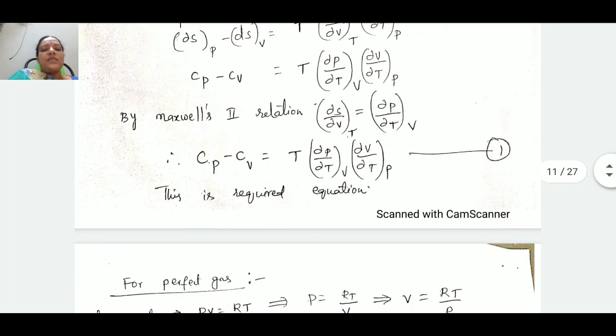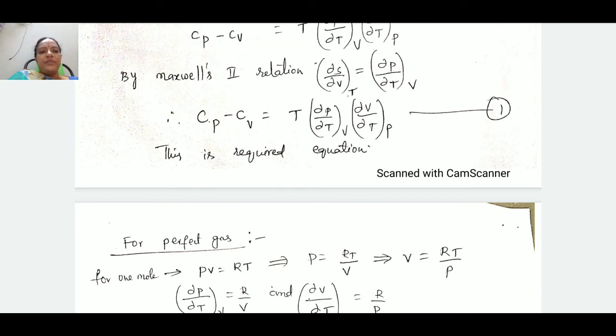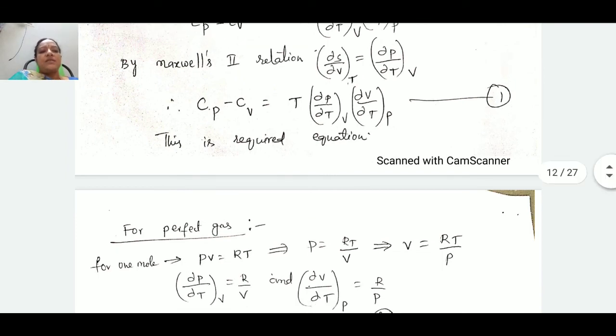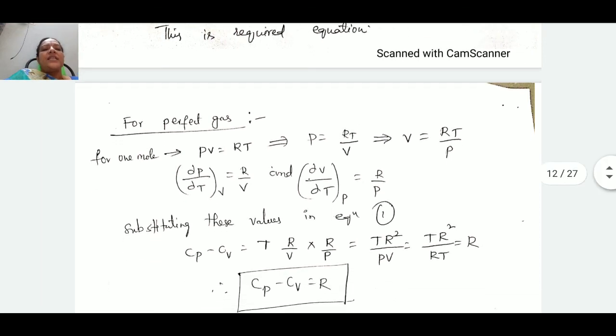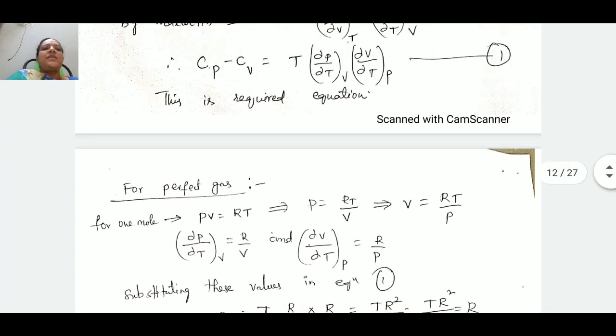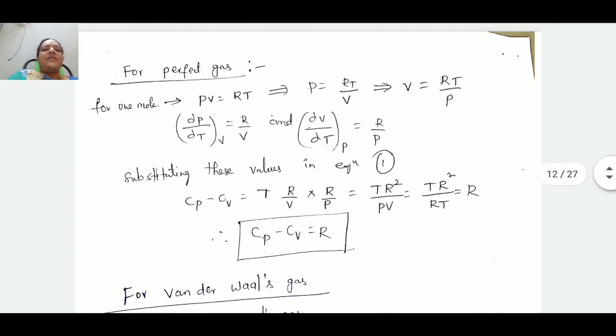In the case of a perfect gas, we take the perfect gas equation, PV is equal to RT. By this equation we calculate dou P by dou T at constant V, and dou V by dou T at constant P. We calculate these two values, substitute them in the key equation, and we get Cp minus Cv is equal to R. Means, for ideal gas, Cp minus Cv is equal to R.